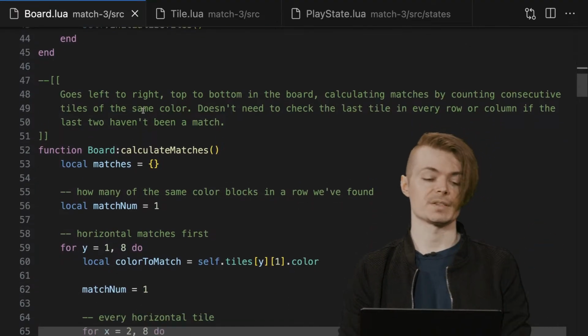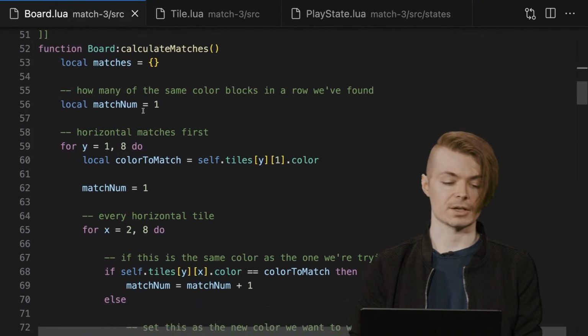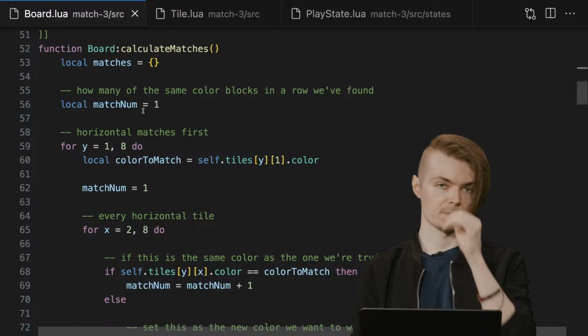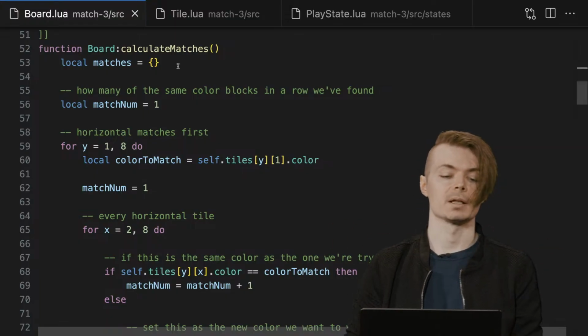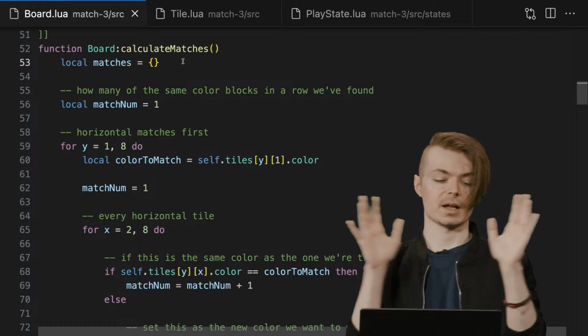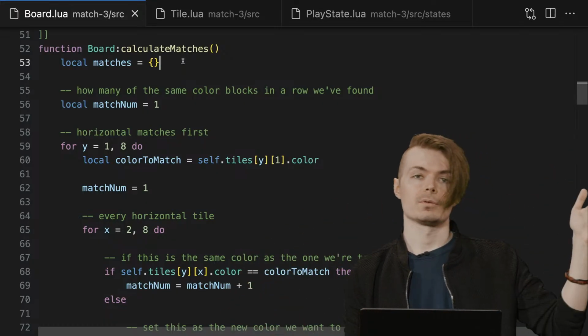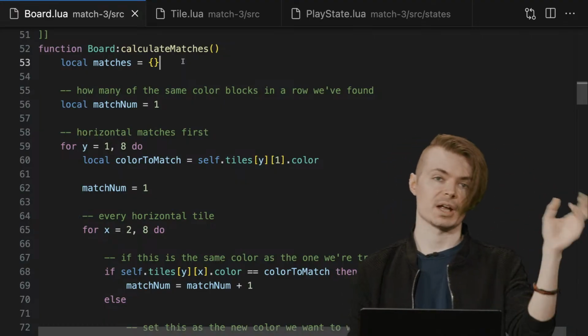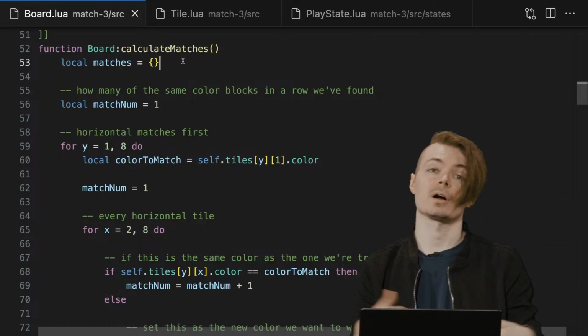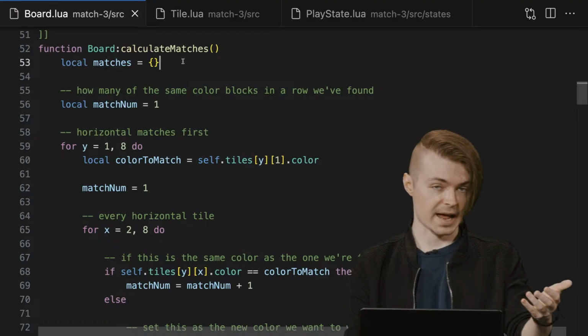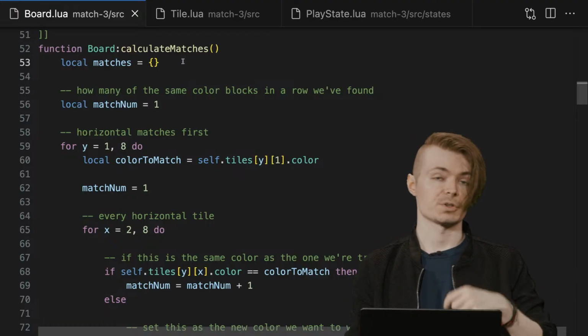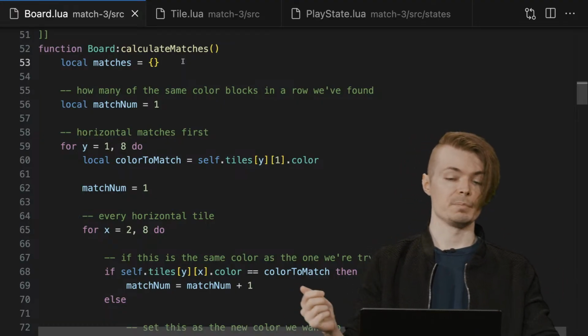This and a couple of other pieces throughout the rest of the lecture, and what we talk about before signing things off and talking about the problem set. But calculate matches is essentially the logic that we just talked about, remember, going through from left to right, top to bottom. We're going to check how many contiguous tiles of the same color there are in a row on either of those axes, and then return those back to the calling bit of code.